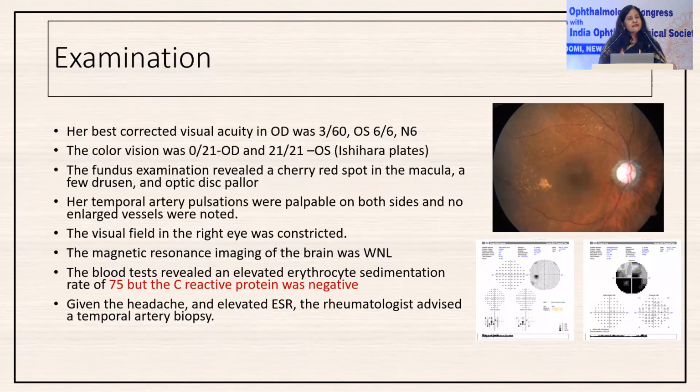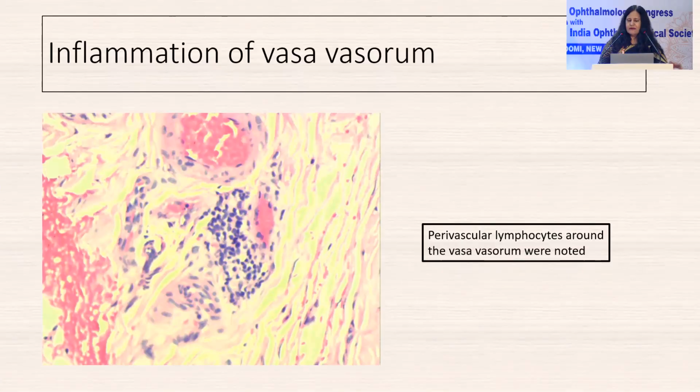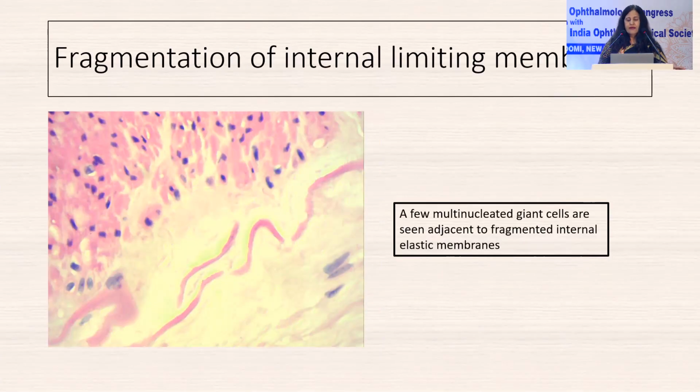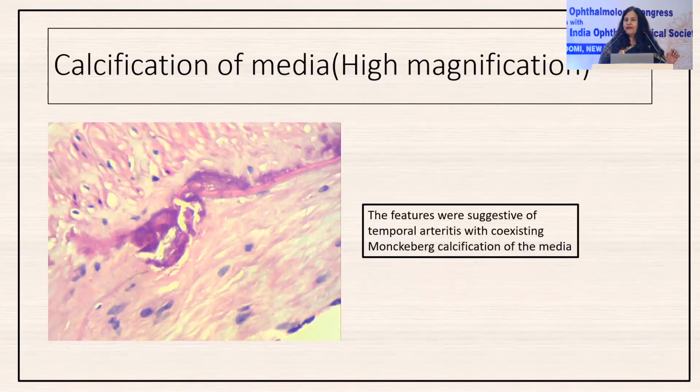In view of the symptoms and elevated ESR in an elderly patient, I sent her to a rheumatologist who asked for a temporal artery biopsy, which showed inflammation of the intima, inflammation of the vasa vasorum, fragmentation of the internal elastic lamina with a few multinucleated giant cells. There was also calcification of the media, which was not a feature of GCA. It was a feature of Monckeberg's calcification of the media.